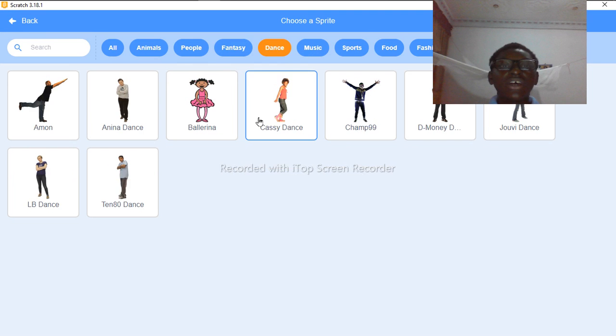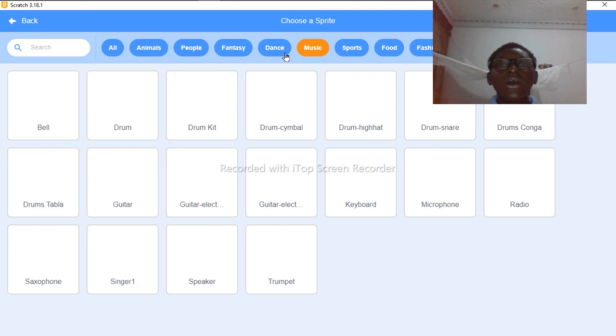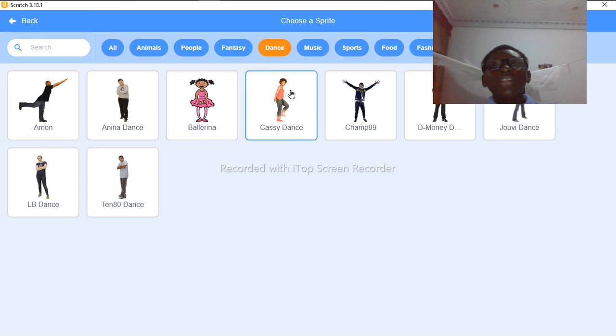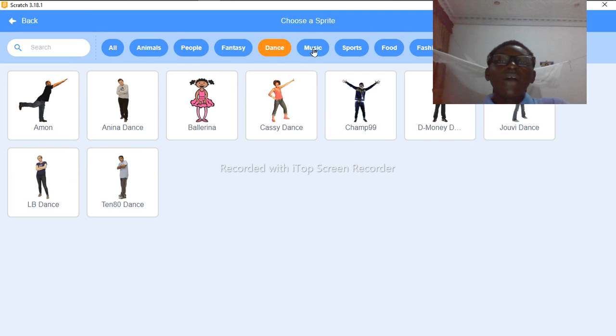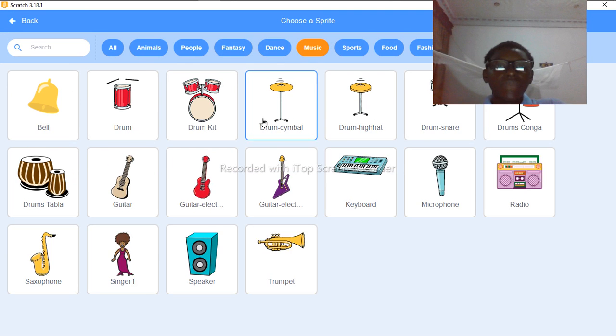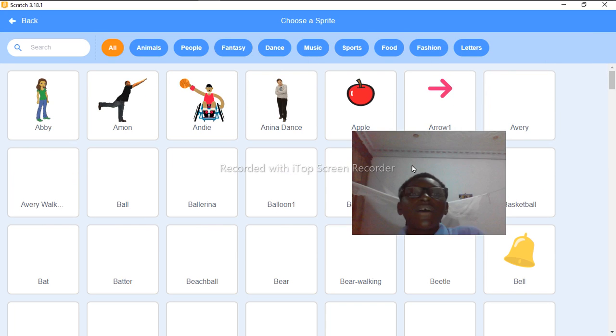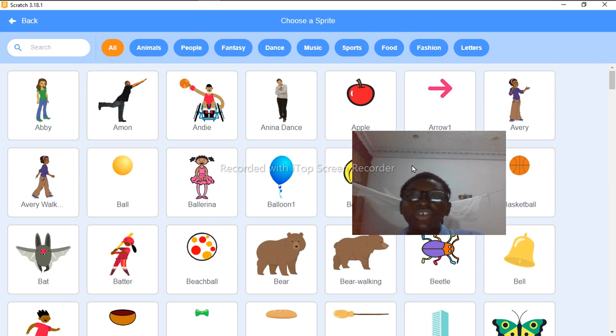There's dance here. If you notice, I didn't click on them. I only put my mouse pointer there. They start showing some moves, which are the costumes. I told them that some are many costumes. Can you see that? Nice. So we have many of them. Go to all. We have animals, people, fantasy, dance, music, sports, food, fashion, letters. We have many of them.